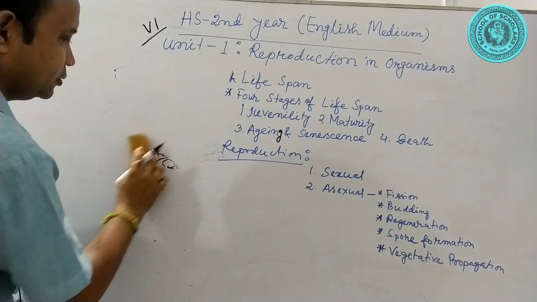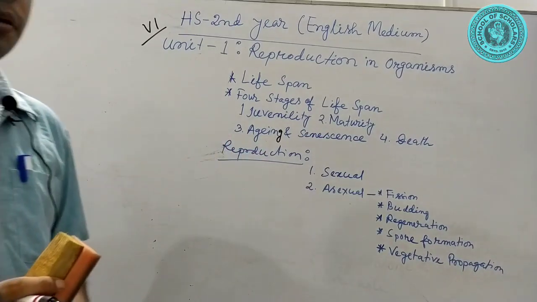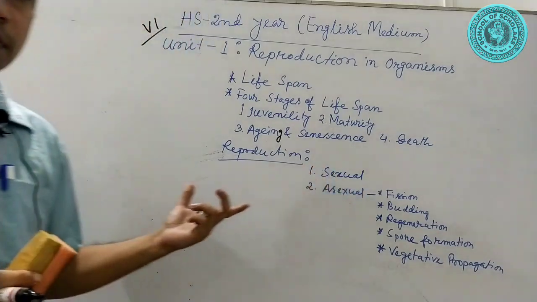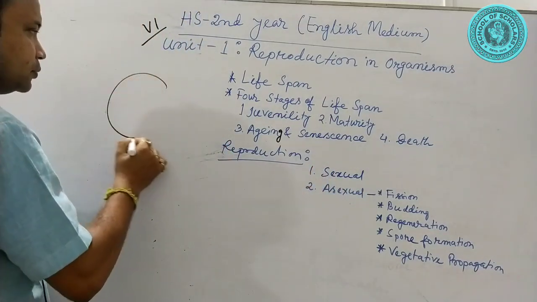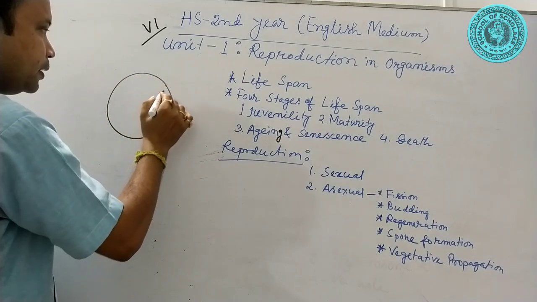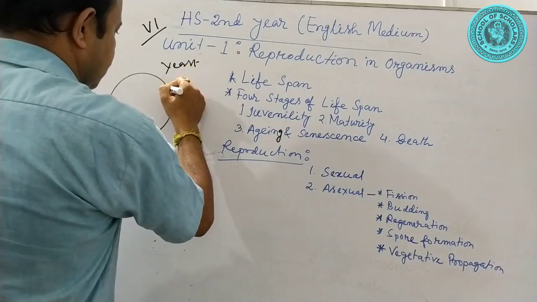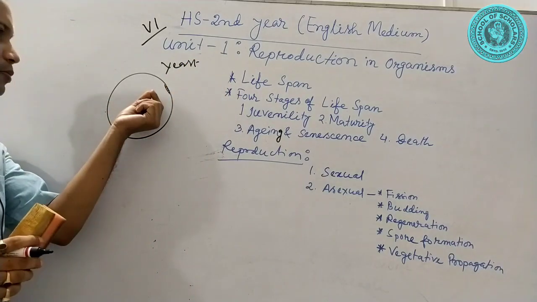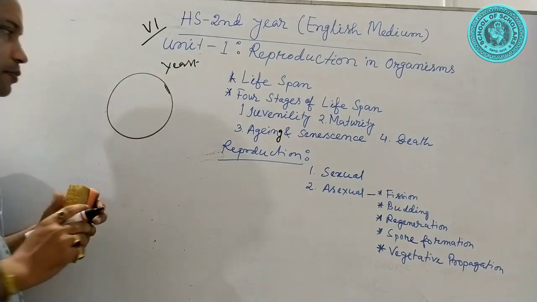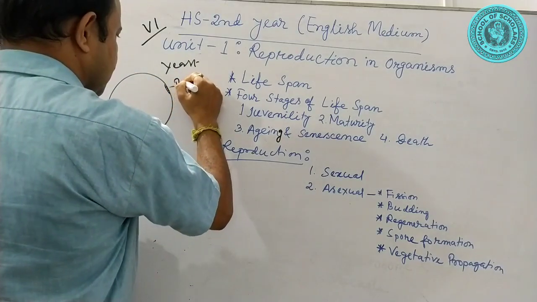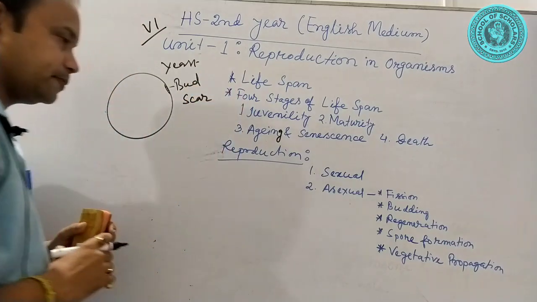Second one is budding. Budding is commonly observed in yeast. Yeast is a fungus. In budding, what happens? In yeast, there is a specific area called the bud scar.